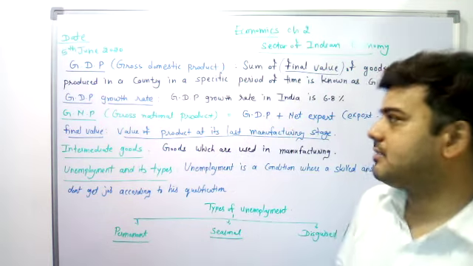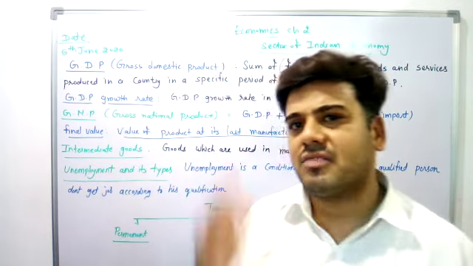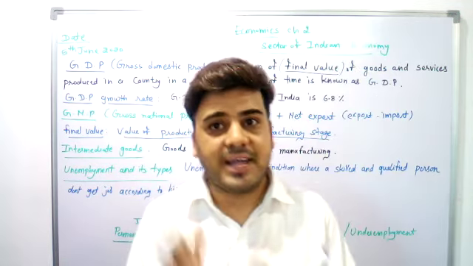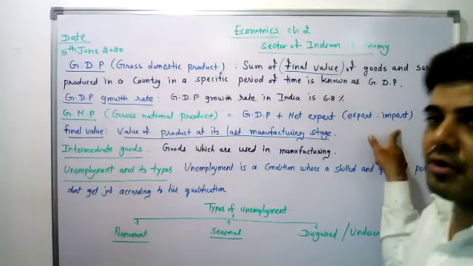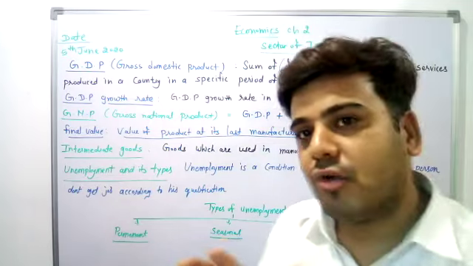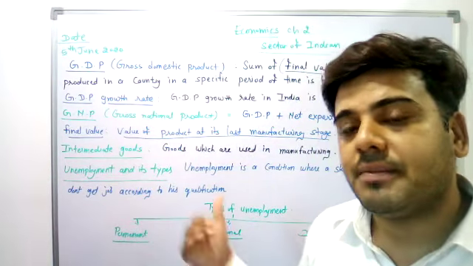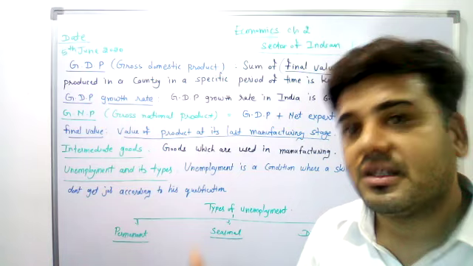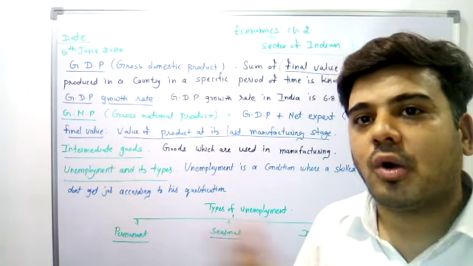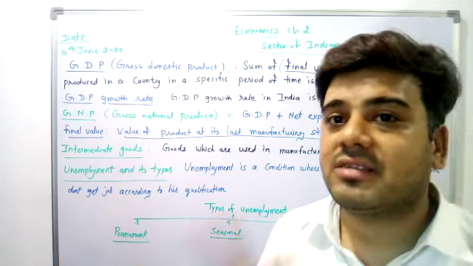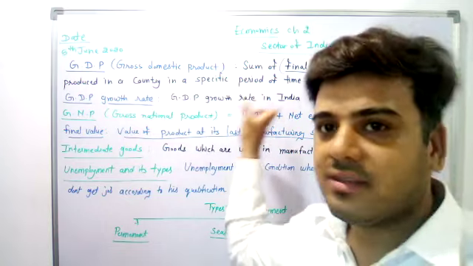Now our next point is GNP, gross national product. Gross national product is what? GDP plus net export. Net export means export minus import. In GDP, we include the value of goods and services produced within the country. But in GNP, we include the value of goods and services outside the country. It means international trade is also calculated in GNP. So the full form of GNP is gross national product. It includes GDP plus net export.